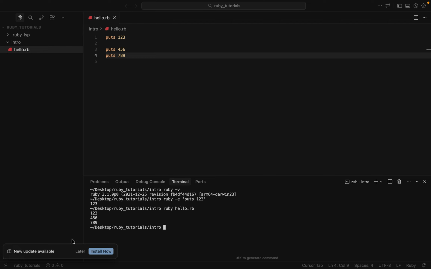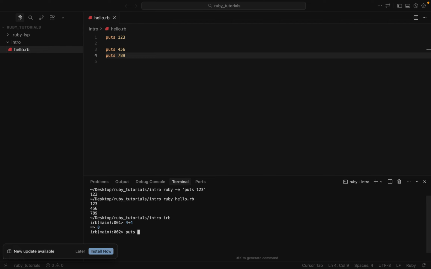Hello, it runs as expected. And also, if you want to enter the interactive Ruby, you need to enter irb. Then you can perform any operation. Or you can put 2 + 3. So here is how you interact with Ruby.